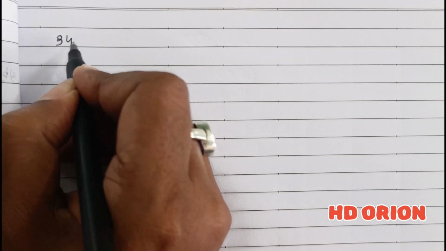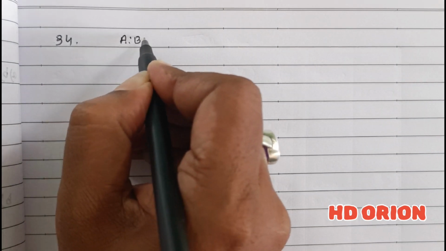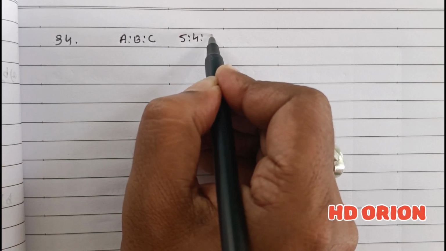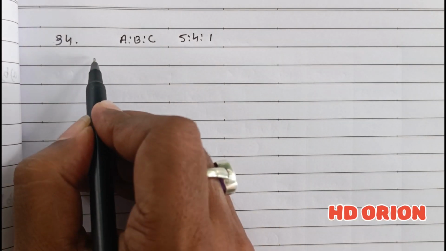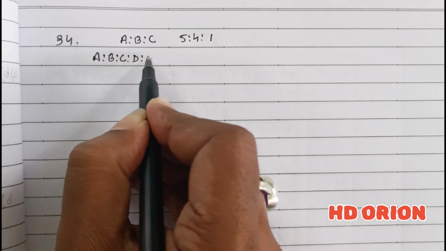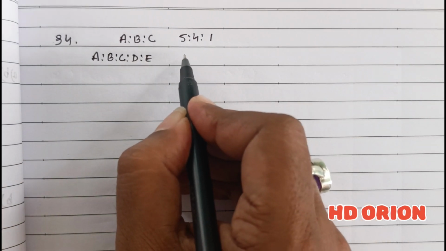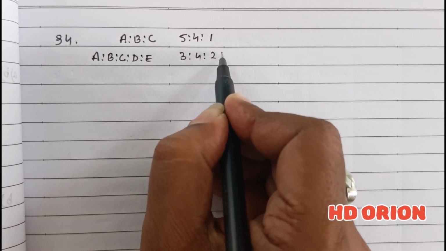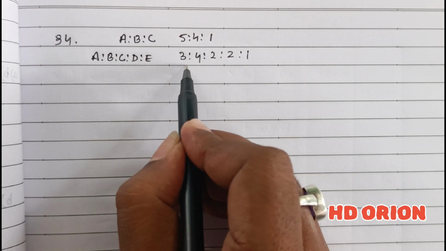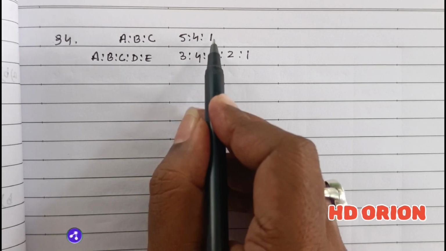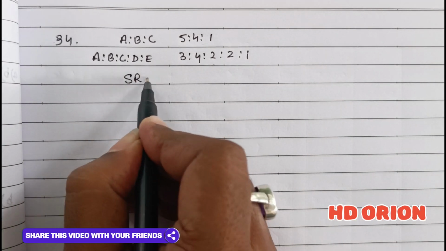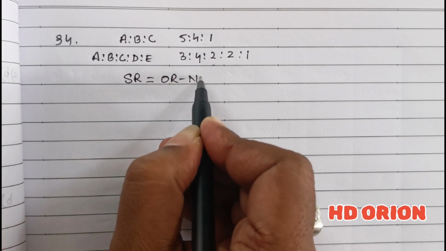So solution for question 33. The old partners' ratio is 5:4:1, and two more partners have joined, that is D and E, and now the new ratio is 3:4:2:2:1. So you see here the ratios are not matching for the old partners, and therefore we will have to calculate the sacrificing ratio. And we know that sacrificing ratio is equal to old ratio minus new ratio.